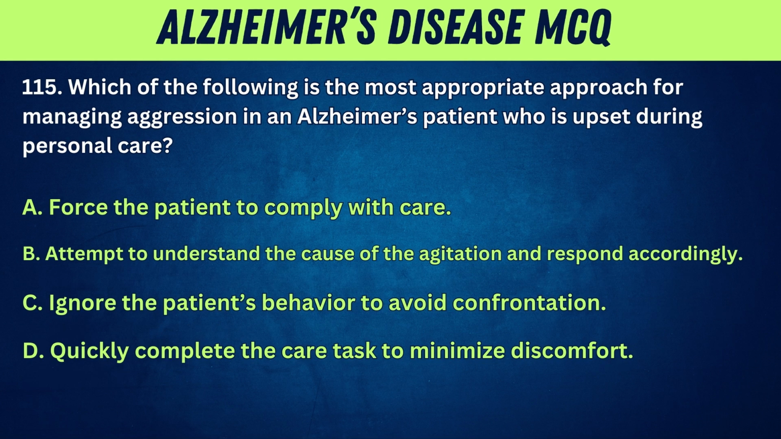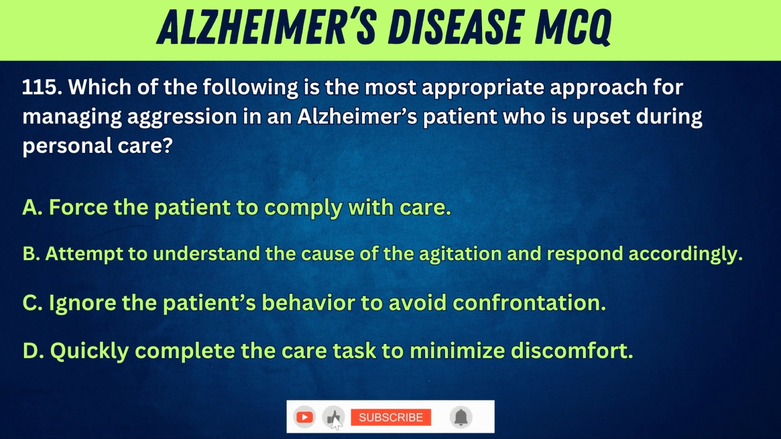115. Which of the following is the most appropriate approach for managing aggression in an Alzheimer's patient who is upset during personal care? A. Force the patient to comply with care. B. Attempt to understand the cause of the agitation and respond accordingly. C. Ignore the patient's behavior to avoid confrontation. D. Quickly complete the care task to minimize discomfort.